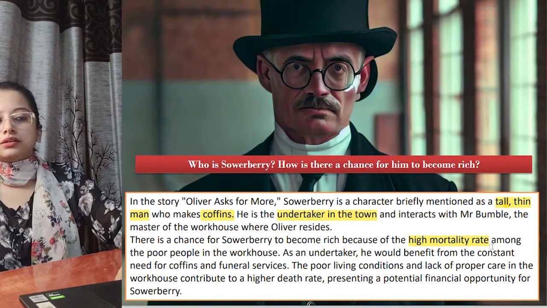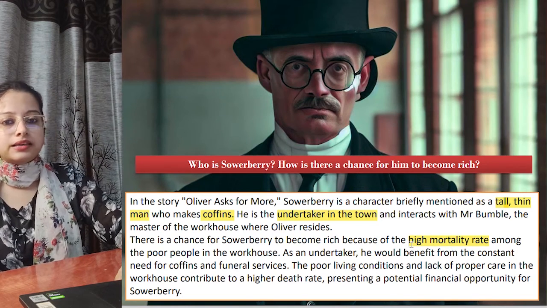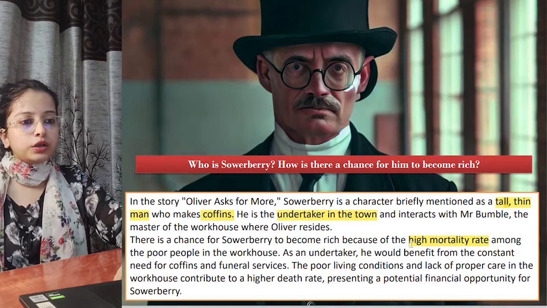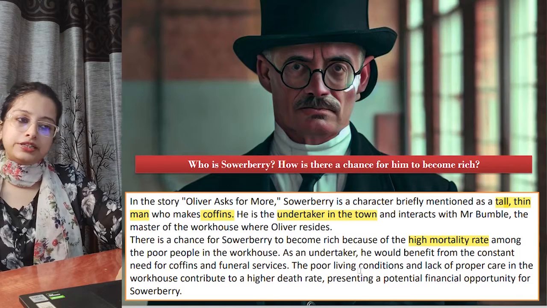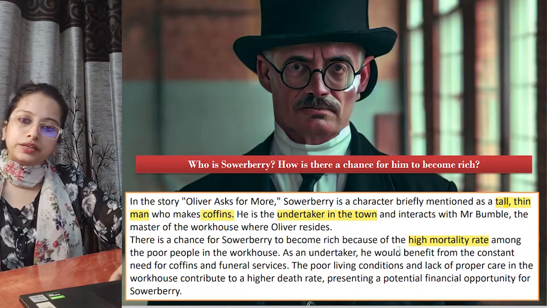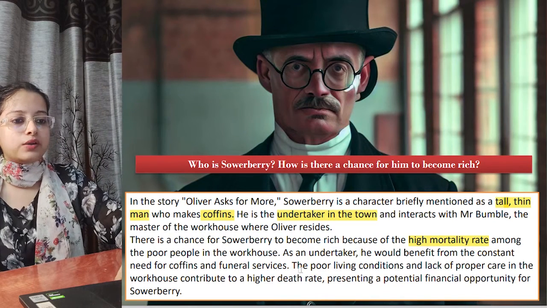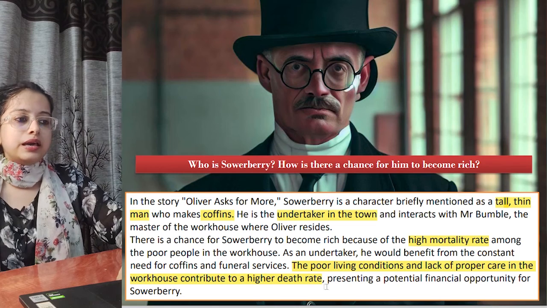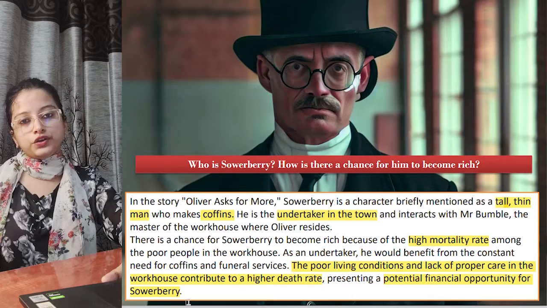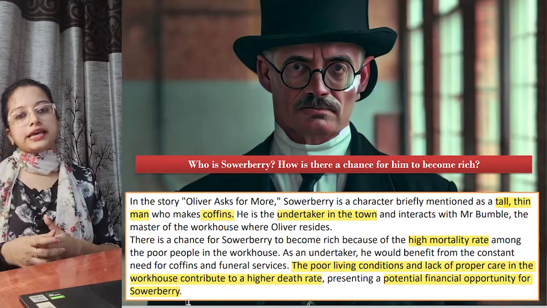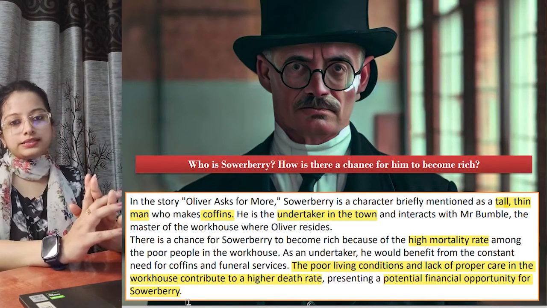So that is what this Mr. Bumble is trying to say to him, that see, the number of poor people dying has increased. So that way your income will also increase because of the high mortality rate. So if you remember just high mortality rate, you will be able to frame your answer. The poor living conditions and lack of proper care in workhouse contribute to this higher death rate, presenting a potential financial opportunity for Sowerberry. Because the death rate is increasing, you will make more number of coffins and your income will increase. So that is all from Oliver Asks for More by Charles Dickens.